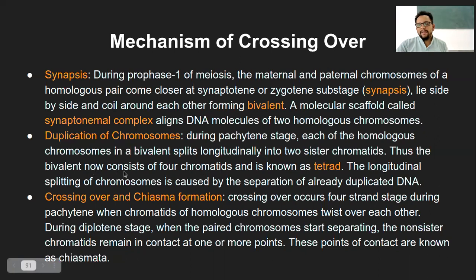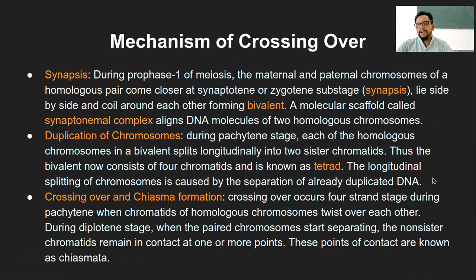And thus the bivalent now consists of 4 chromatids. So that is the duplication event, and then it is known as tetrad. So from bivalent it goes to tetrad stage, that is like 4 chromatids, not 4 pairs, there are 2 pairs, and the longitudinal splitting of the chromosome is caused by the separation of already duplicated DNA.